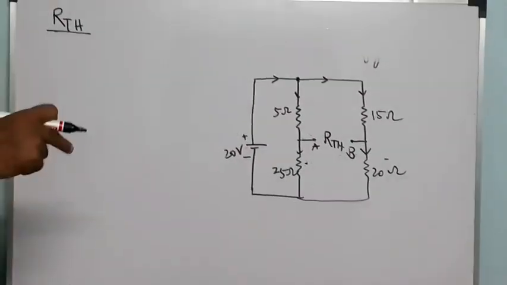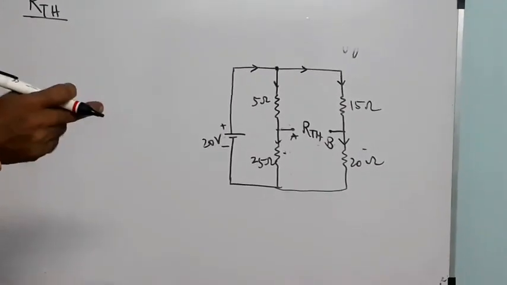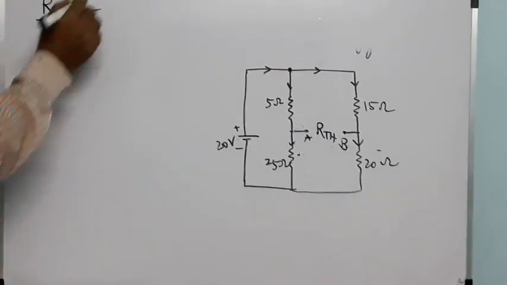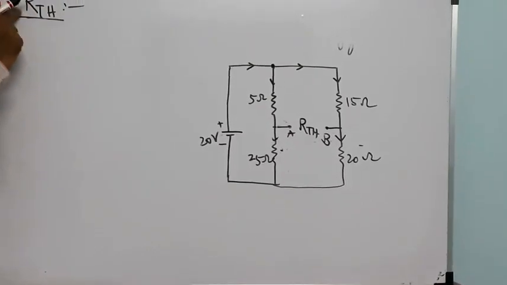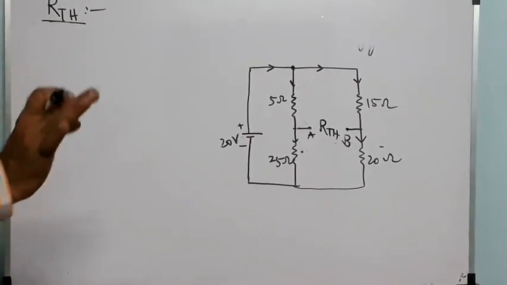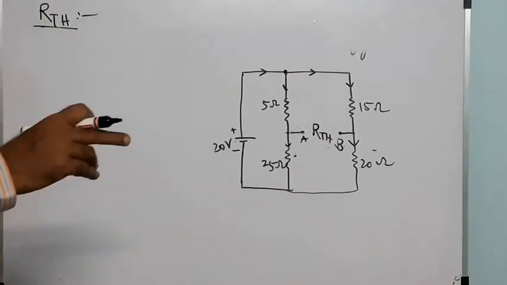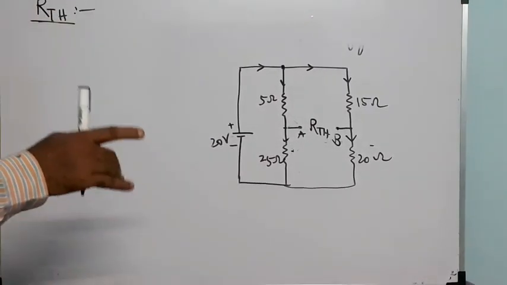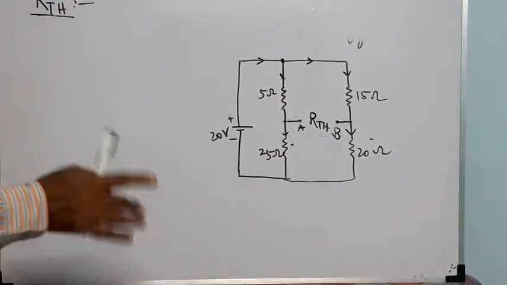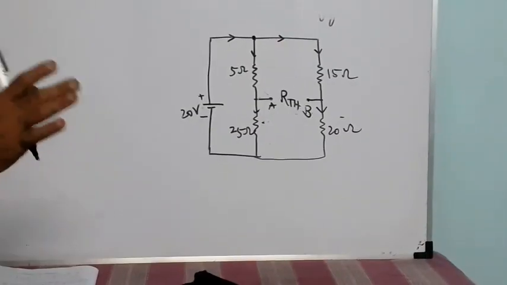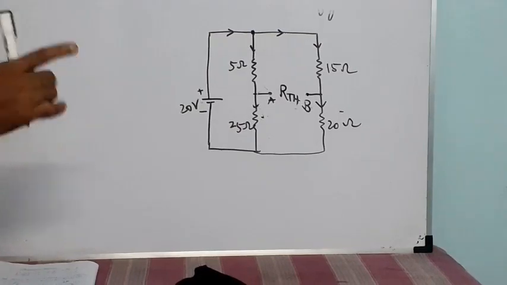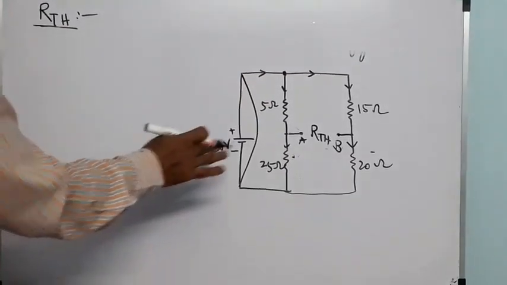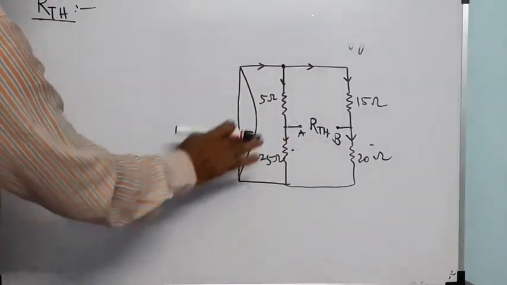Now in the previous step we found Thevenin's voltage source across the AB terminals. Next you have to find RTH. RTH means Thevenin's resistance, the equivalent resistance. For determining RTH there are two conditions. If it is a voltage source, you short it. If it is a current source, you open it. Once again I am repeating, these are independent sources. Whatever it may be, if it is a voltage source you short it, and if it is a current source you open it. That is for finding RTH.